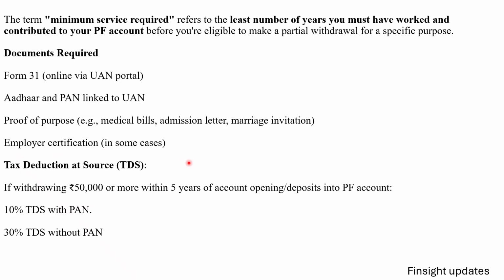One of the greatest headaches for the partial withdrawal is tax treatment. What is the tax treatment? Unmatured PF withdrawal means you are withdrawing from the PF account before completion of 5 years of continuous deposit or opening of the PF account. So if withdrawing 50,000 or more within 5 years of account opening or deposit in the PF account, then 10% TDS applies if you have PAN. If you don't have PAN, the maximum rate will be 30%.